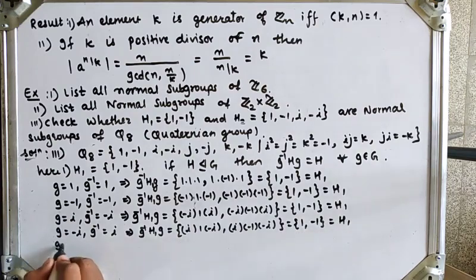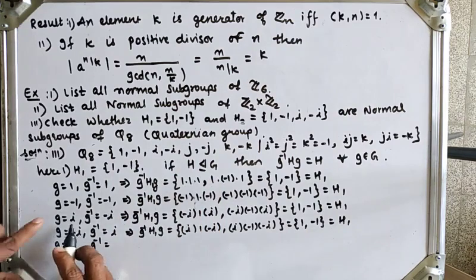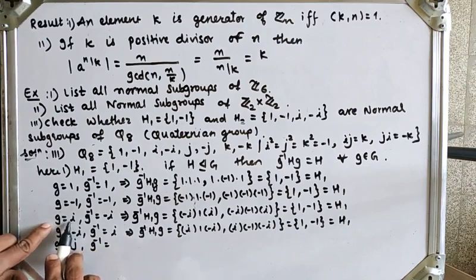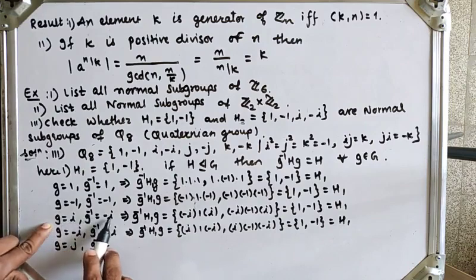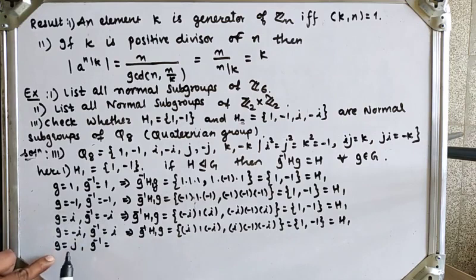Next, for g is equal to j, then g inverse will be, so here same thing, if I take g is equal to i, then its inverse is minus i. Okay, so g is equal to j, then its inverse will be minus j, because j into minus j is identity.